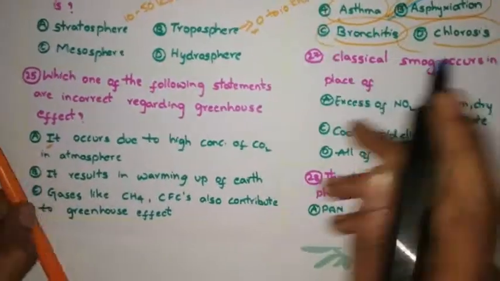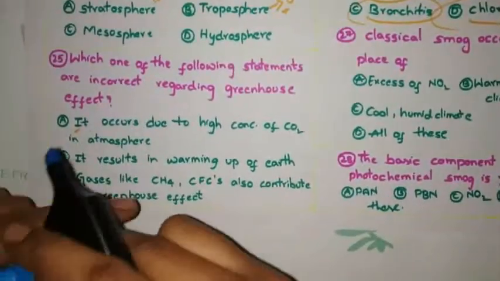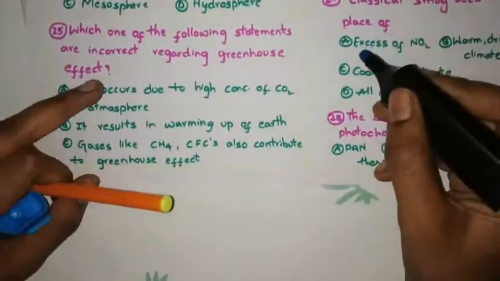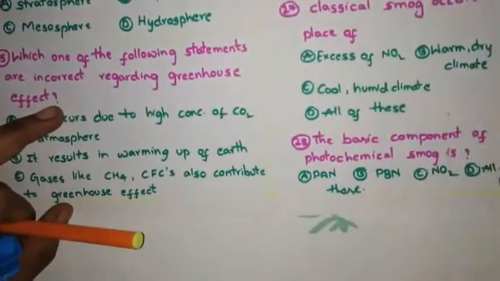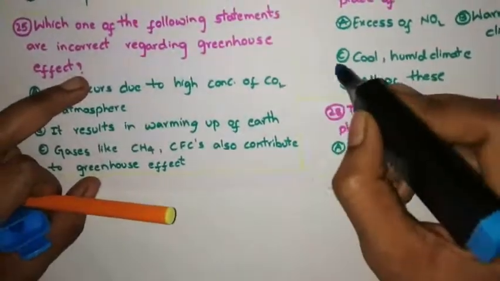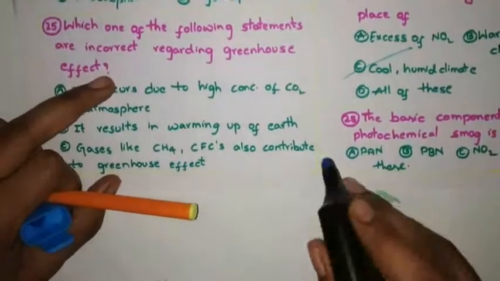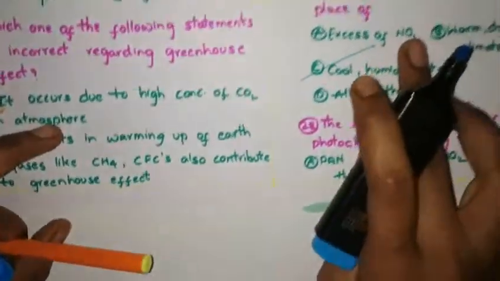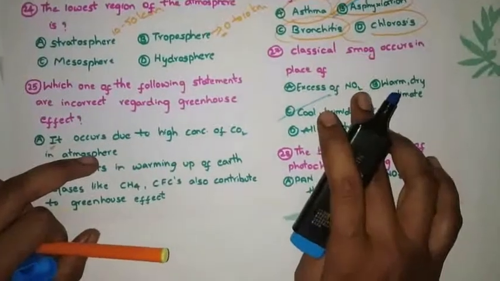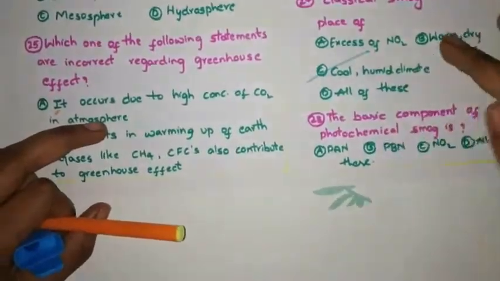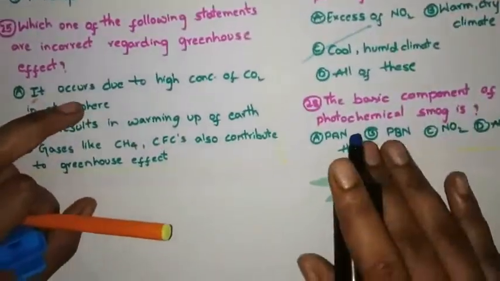Now see, classical smog occurs in cool, winter, humid climate, I told you now. Understood? Excess of nitrogen dioxide will give photochemical smog. Warm, dry climate also will give photochemical smog.